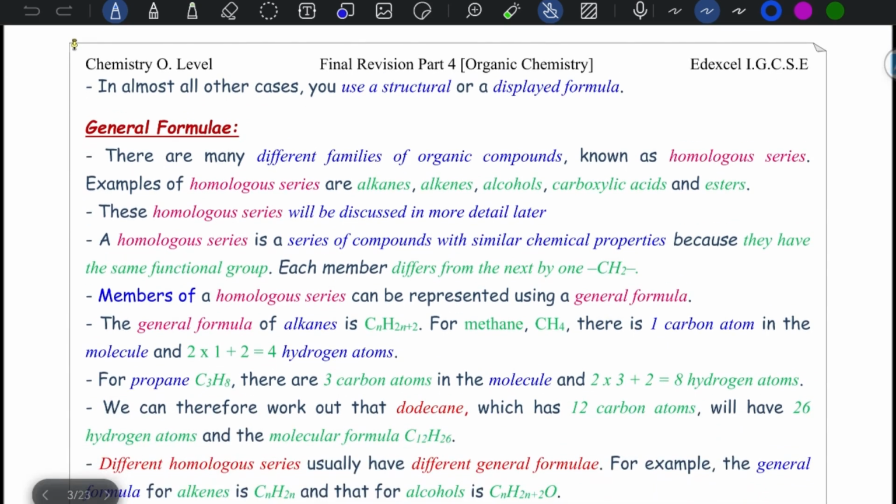Now the general formulae for many different families of organic compounds, which are known as homologous series. Examples of homologous series: alkanes, alkenes, alcohols, carboxylic acids, and esters.